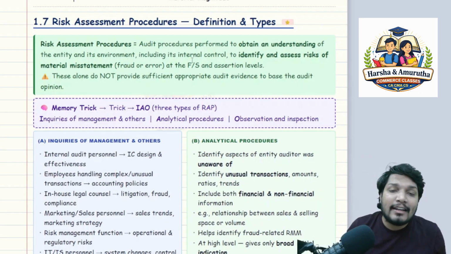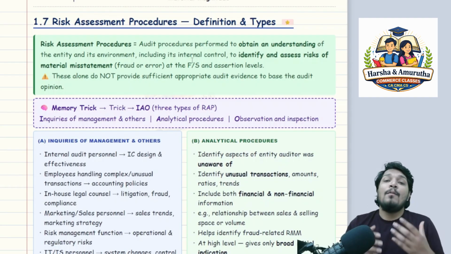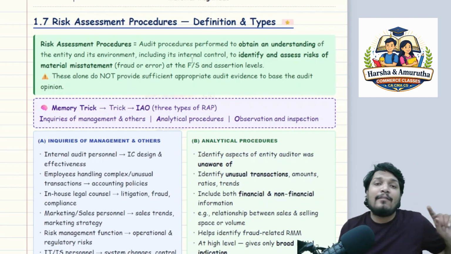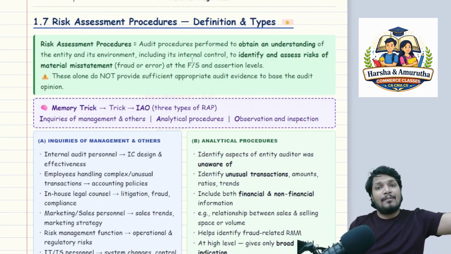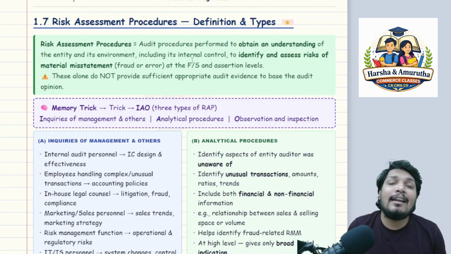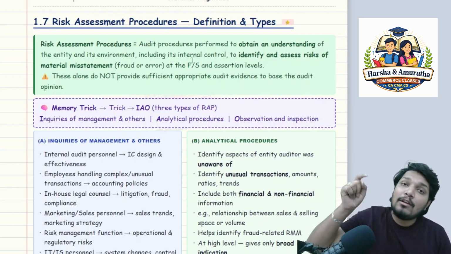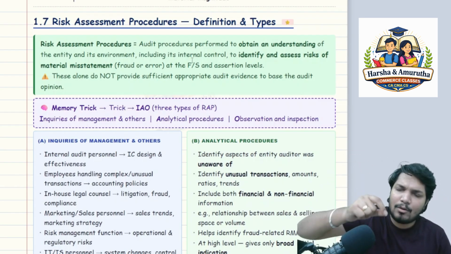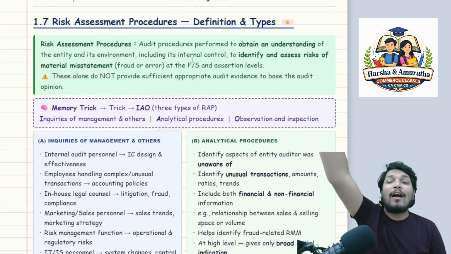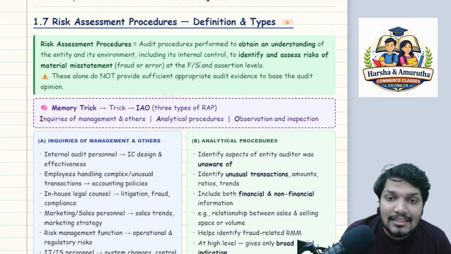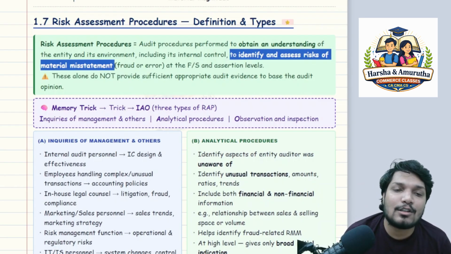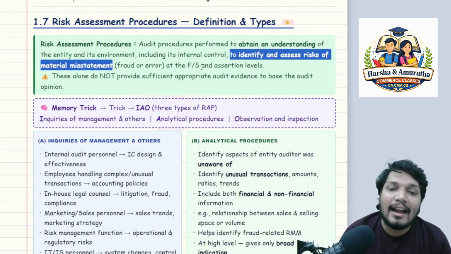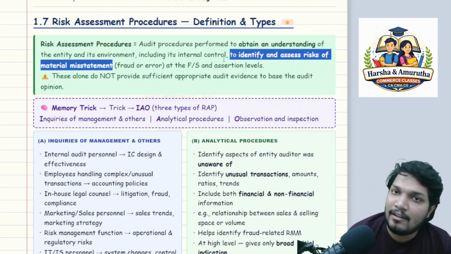You as an auditor are applying audit procedures to obtain an understanding of the entity and its environment, which is nothing but SA 315. SA 315 talks about the understanding of the entity and its environment, including what? Including its internal control. Very much important. Including its internal control to identify and assess risks of material misstatement, whether due to fraud or error, at the FS level and assertion level.